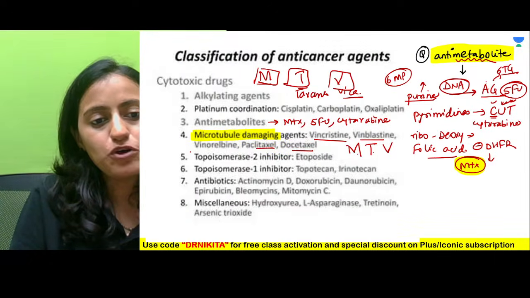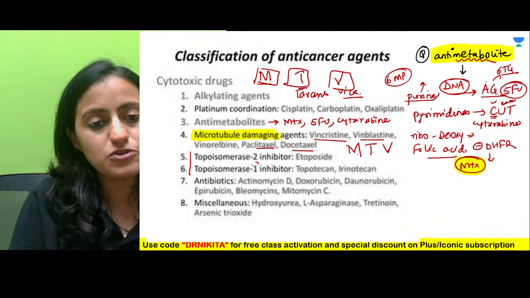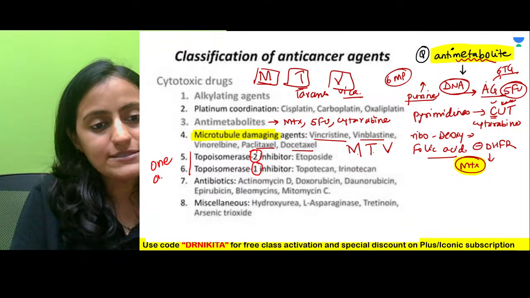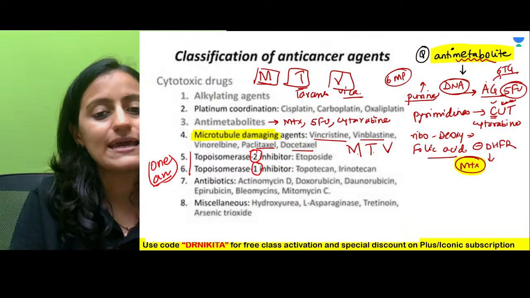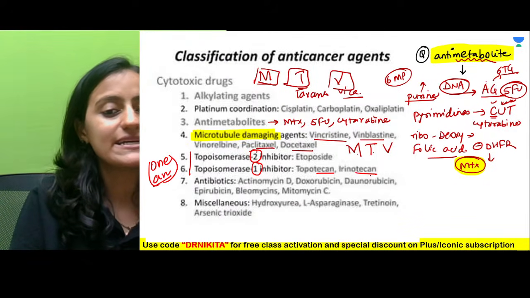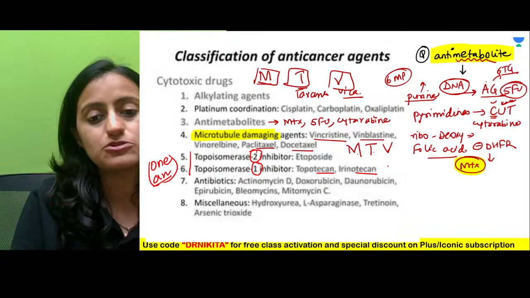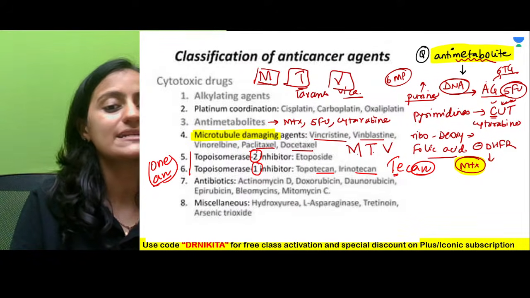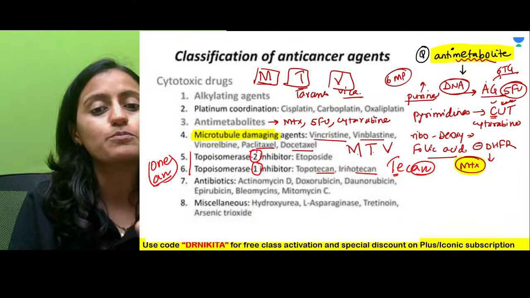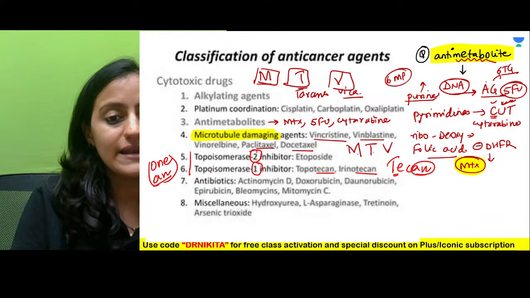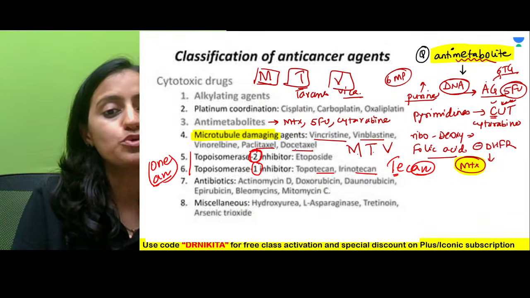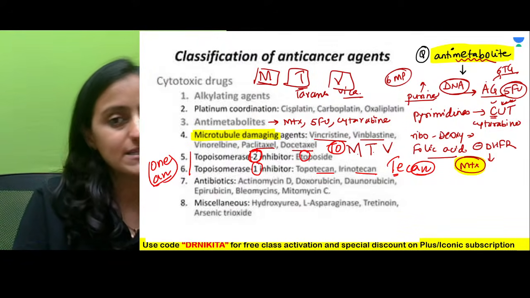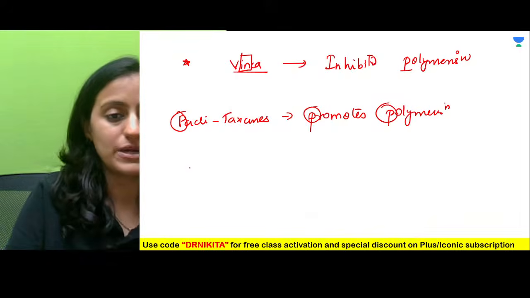Now the next that you have is topoisomerase inhibitors, topoisomerase 1 and topoisomerase 2. Remember, when I say 1, 1 ON is AN. So the TICANs are basically topoisomerase 1 inhibitors. T for topoisomerase, AN tells you that it is a 1 inhibitor. So topotecan, irinotecan. The next is topoisomerase 2 inhibitors. 2 is TO. So remember, etoposide is a topoisomerase 2 inhibitor.